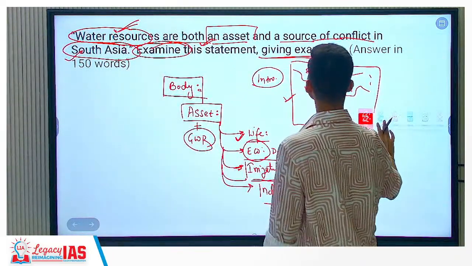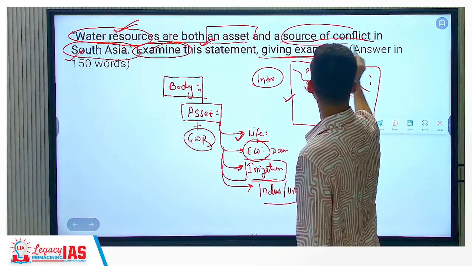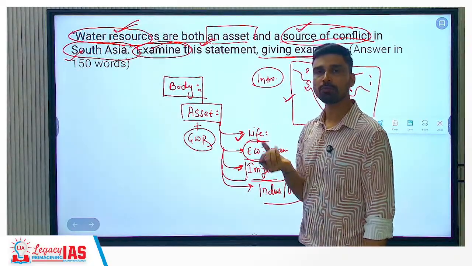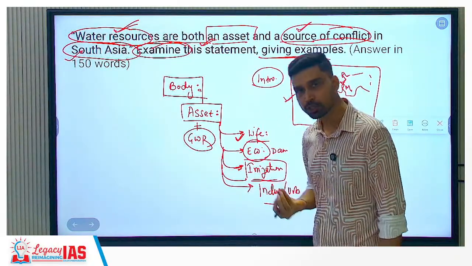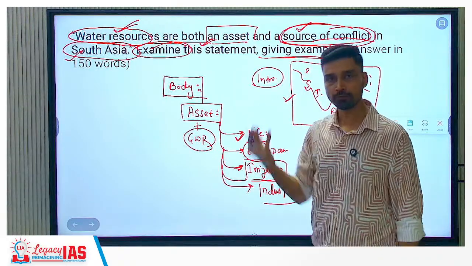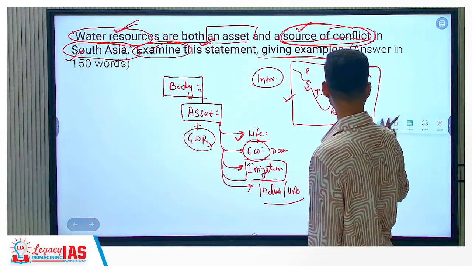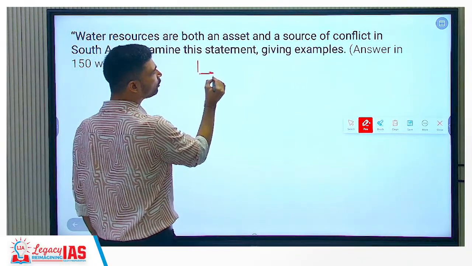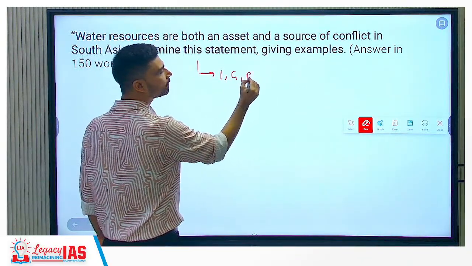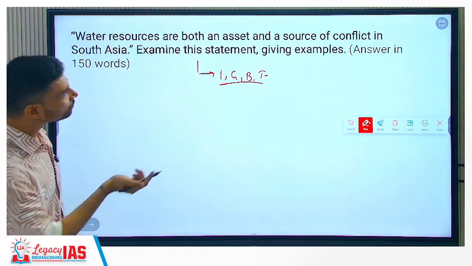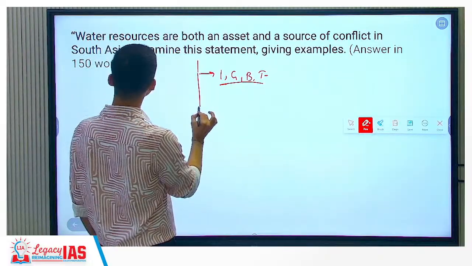The next part is where we discuss that though water is an asset, because of the limitations of these resources or because of their over-exploitation, it has also recently emerged as a source of conflict. Now, how has it emerged as a source of conflict? We have to give examples. Remember, in the first part when you're giving examples, you can talk about the Indus River, Ganga River, Brahmaputra River, Tista River. All of these are examples of water resources in South Asia. Now, why a source of conflict? So give a recent example.